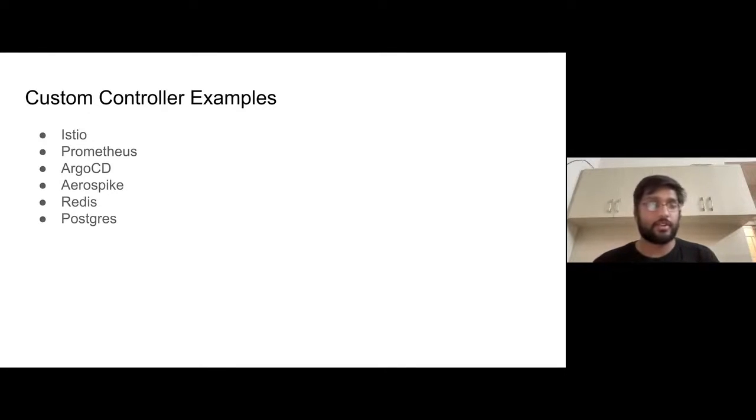So what my controller essentially does is, anytime you apply a deployment object or update a deployment object, if an app label is not already present in it, it will apply that app label to all the pods that are created by the deployment, with the value of the deployment name. So let's say you have applied a deployment called Nginx. The name of the deployment is Nginx. For all the pods that are going to be part of the deployment, it will apply app: nginx to those labels, right? That's what my controller is going to do.